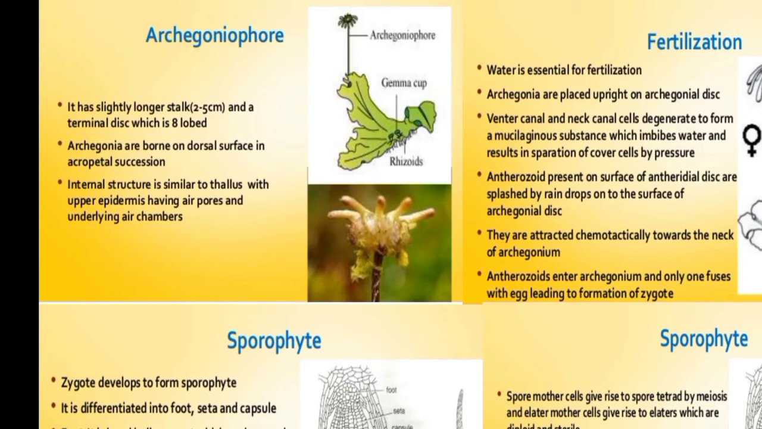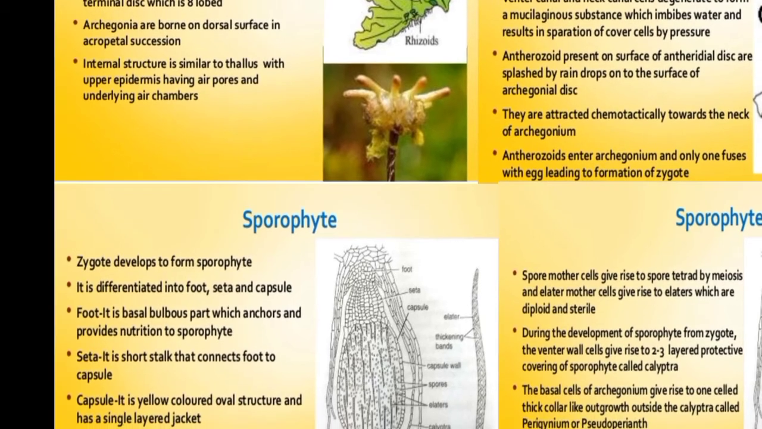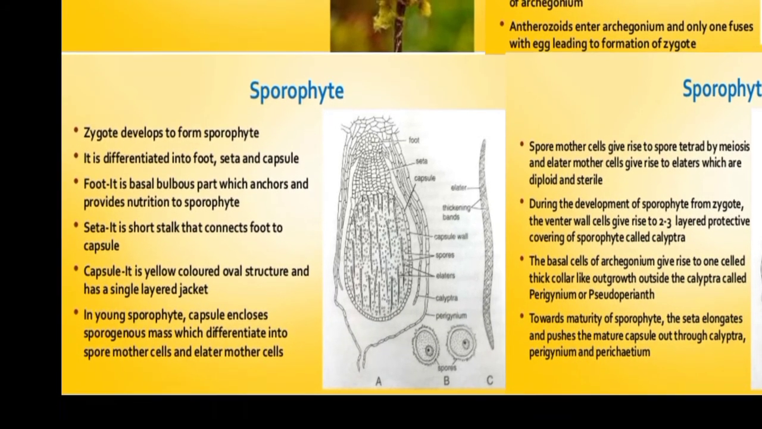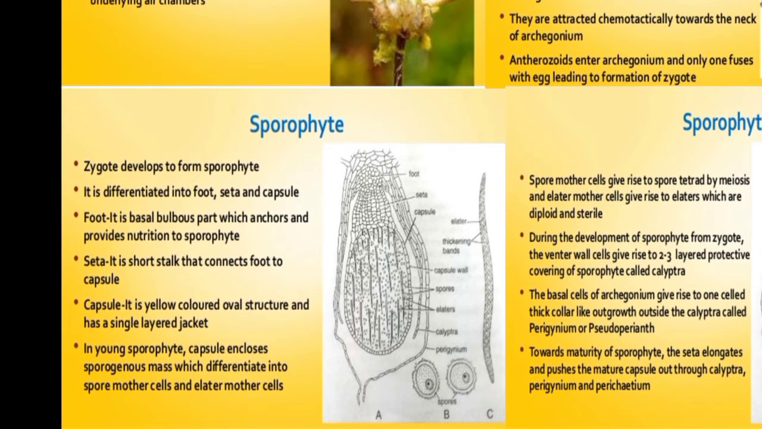The anthrozoids reach the venter canal cells and fuse with the egg, and there is a formation of the zygote. After the zygote, the sporophyte develops. So the next process is the sporophyte. This zygote undergoes a number of cell divisions during development, and the structure of the zygote at this stage is called the sporophyte stage.